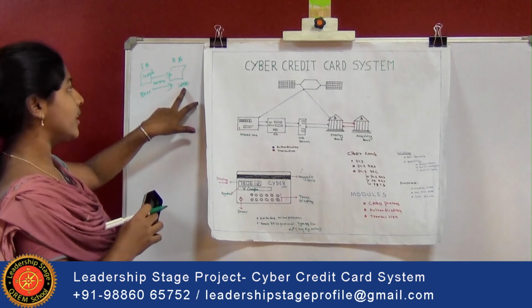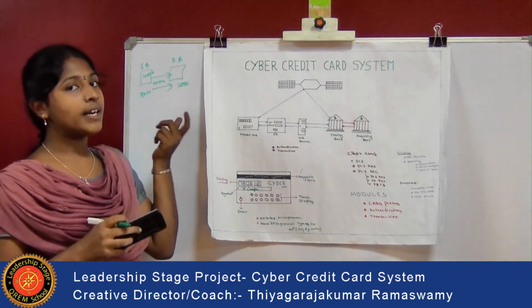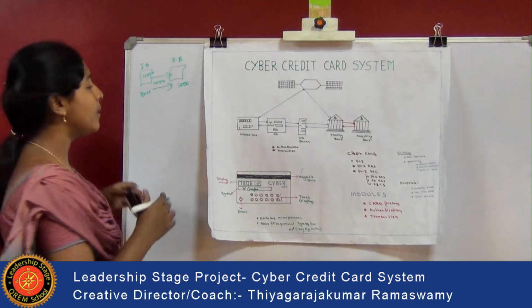If it is not credited, the commit and rollback operations are done using the DBMS concept.